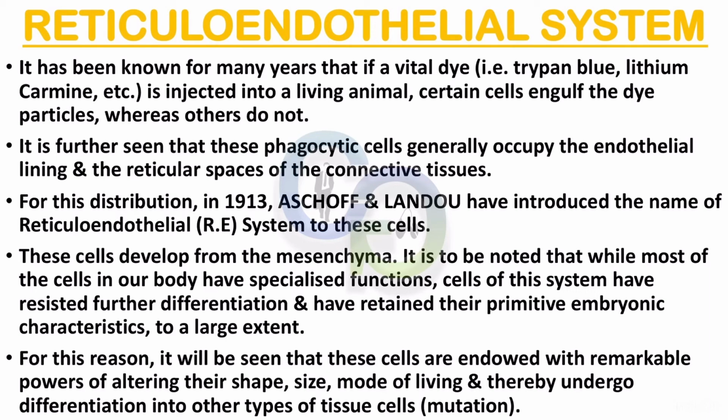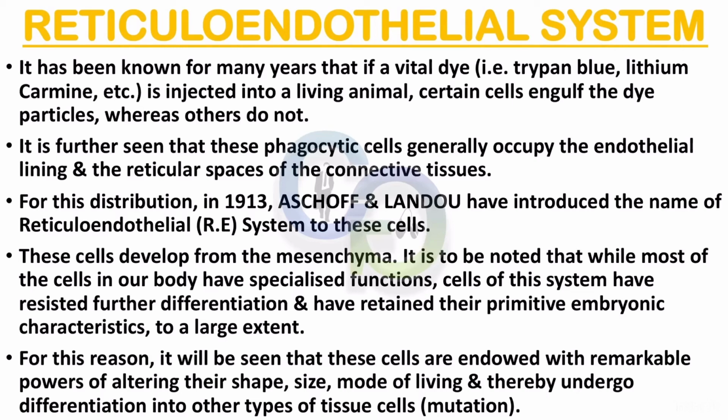It is to be noted that while most of the cells in our body have specialized functions, cells of this system have resisted further differentiation and have retained their primitive embryonic characteristics to a large extent.